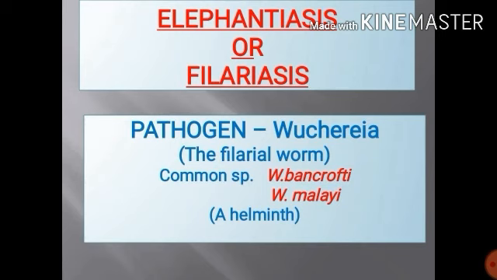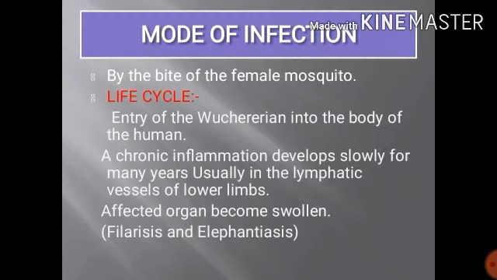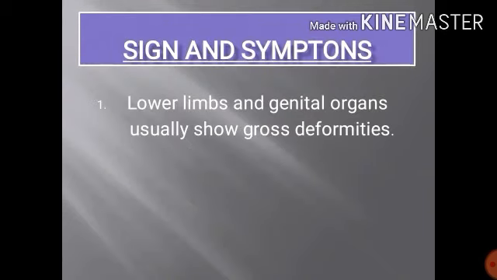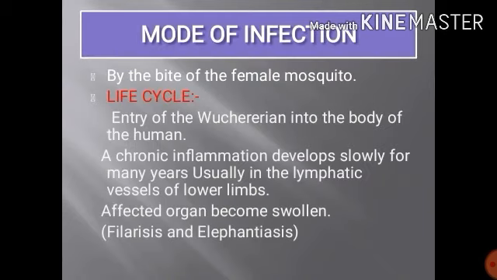Next disease we have is elephantiasis, or filariasis. It is caused by the pathogen Wuchereria. The two species of pathogen are Wuchereria bancrofti and Wuchereria malayi. They are helminths which cause filariasis or elephantiasis. Mode of infection: by the bite of the female mosquito. In this case, the female mosquito acts as a carrier of the disease, or a vector.